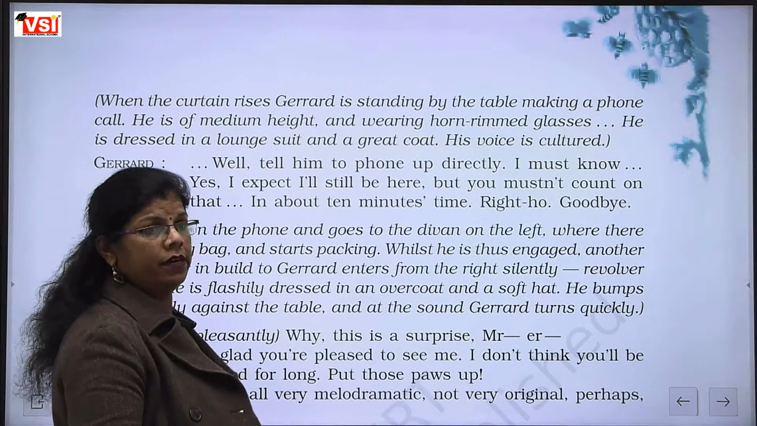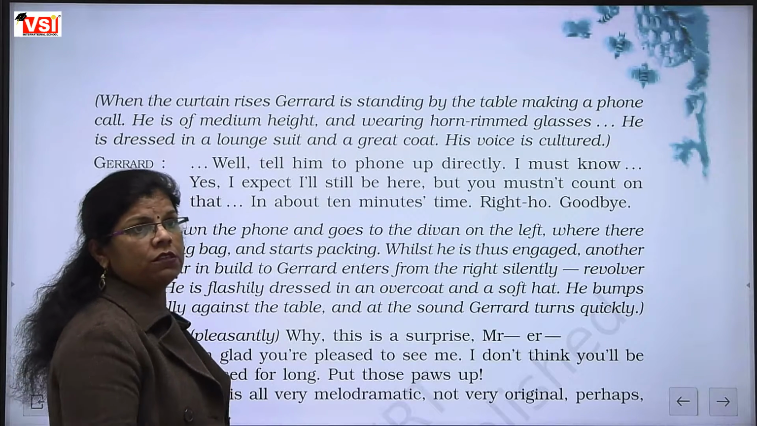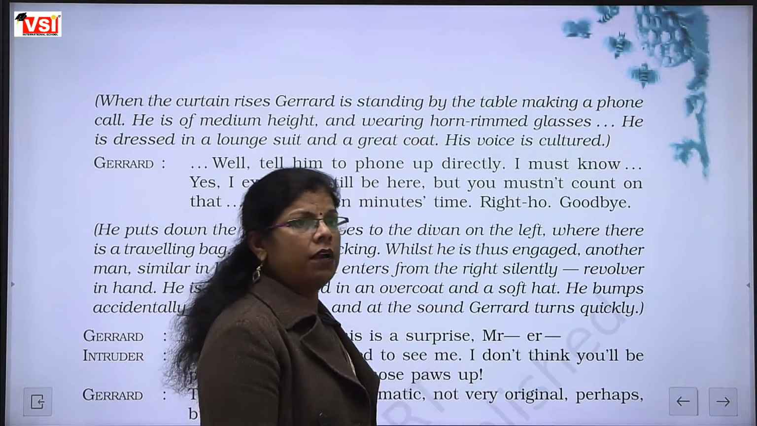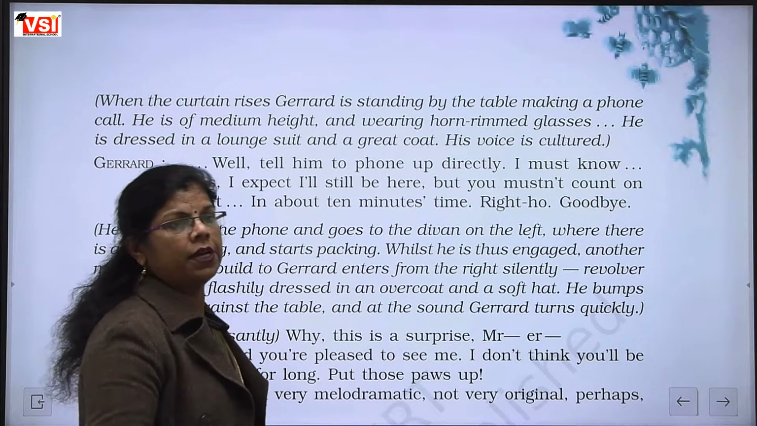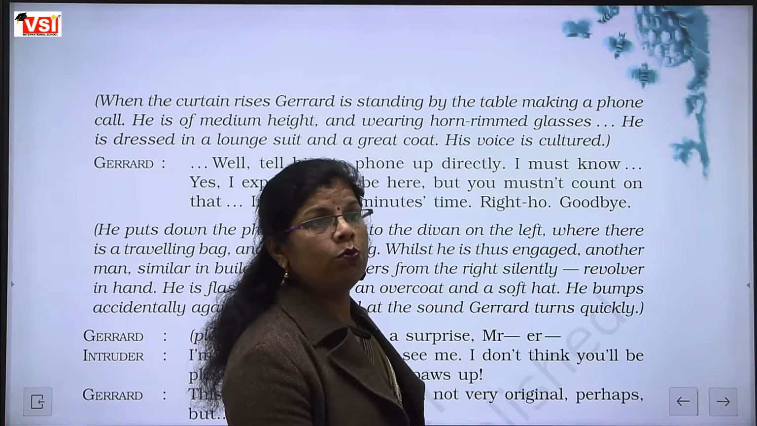That is up to the waist only. सिर्फ waist तक जो suit होता है, that is called a lounge suit. And over that he was wearing a great coat, means overcoat. That is up to knees.